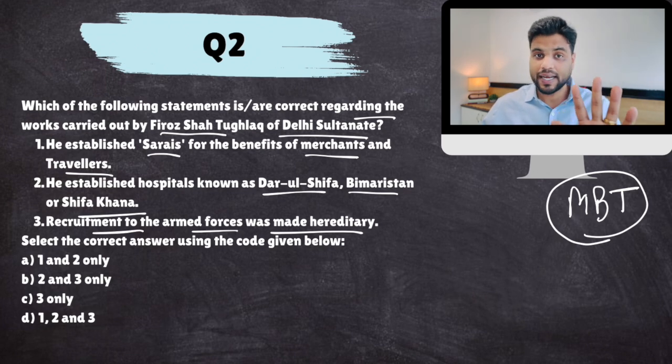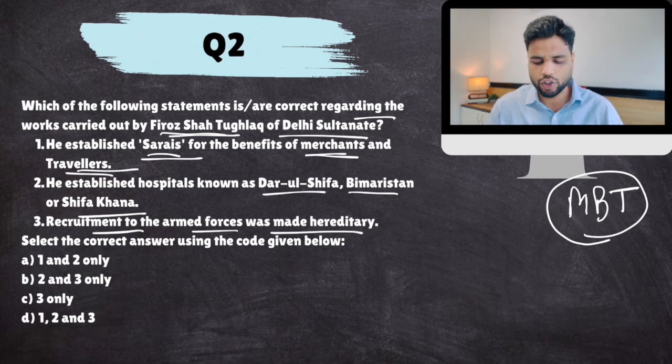Now understand this entire concept in this way. When the authority of Sultan starts to decline, he starts to please everybody. First, Firoz Shah Tughlaq was pleasing the general public. He established sarais for the benefit of merchants and travelers. That's true. He established hospitals as well. This is also true.